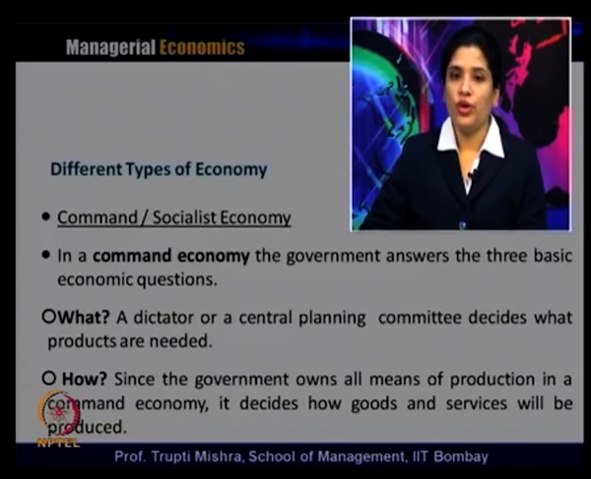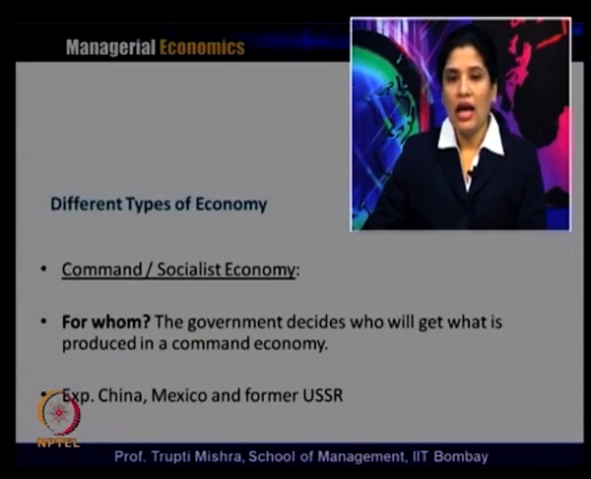Then the second kind of economy is the command and socialist economy, and in the command economy the government answers the three basic economic questions. What: a dictator or the central planning committee decides what products are needed. How: since the government owns all means of production in a command economy, it decides how goods and services will be produced. And for whom: the government decides who will get what is produced. A typical example of a command and socialist economy is China, Mexico and the former USSR.